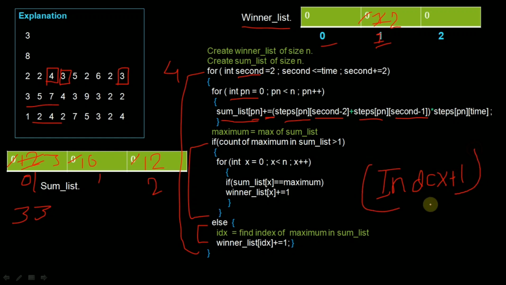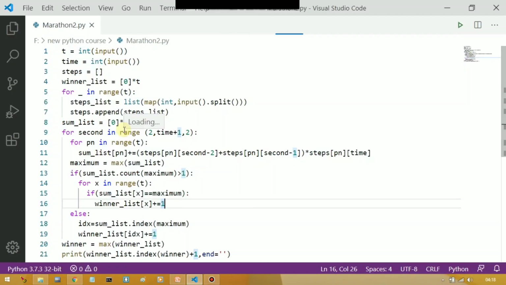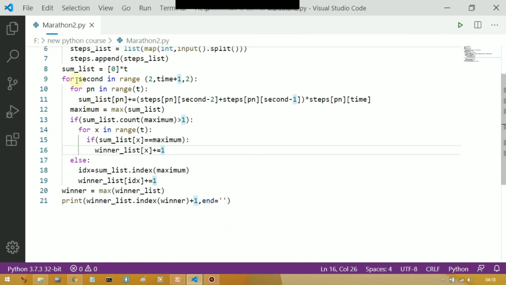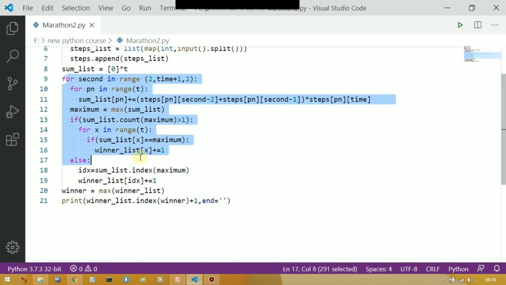Okay, so I hope you understood the problem and solution. Okay, so let me show the code in Java and Python both, that will make it clearer. Okay guys, this is the Python code. Whatever I told you, I have implemented here. Okay, so you can check it.